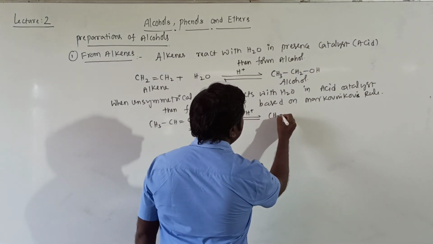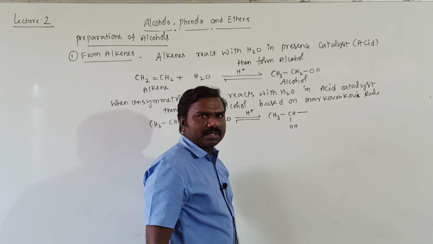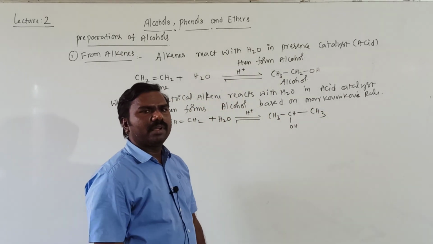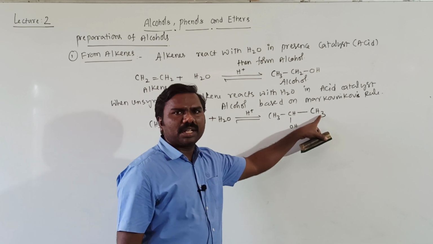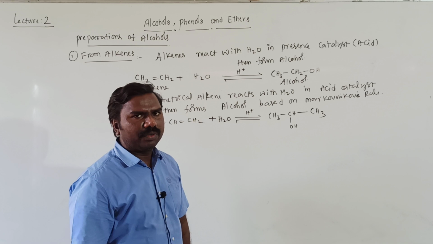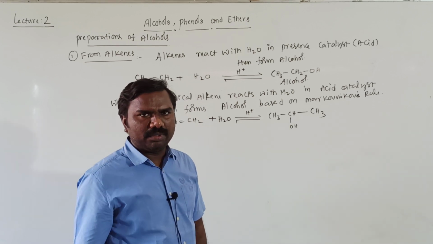It means CH3CHOHCH3: the double bond is modified into single bond, CH2 becomes CH3, with OH and H, totally H2O added. Getting all of you? So the stable, more substituted product will be formed.